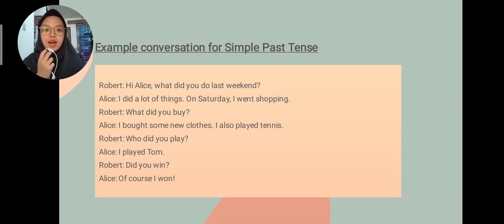Robert: Hi Alice, what did you do last weekend? Alice: I did a lot of things. On Saturday, I went shopping. Robert: What did you buy? Alice: I bought some new clothes. I also played tennis. Robert: Who did you play? Alice: I played Tom. Robert: Did you win? Alice: Of course I won.